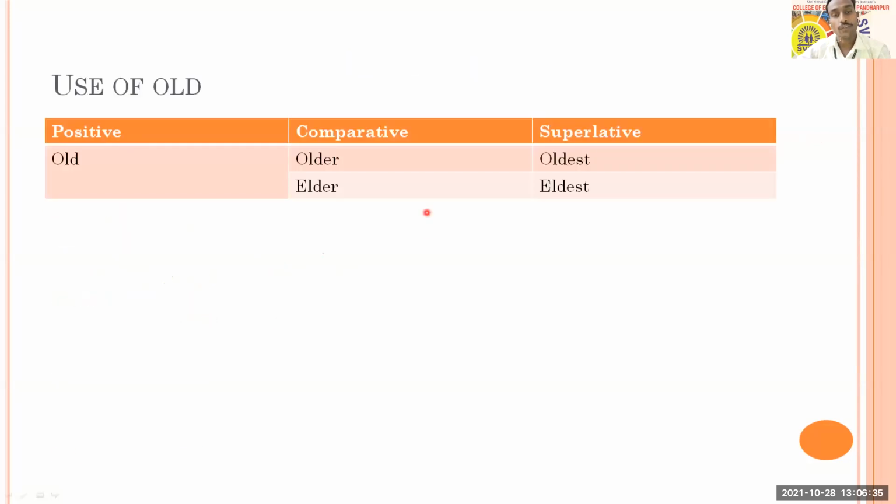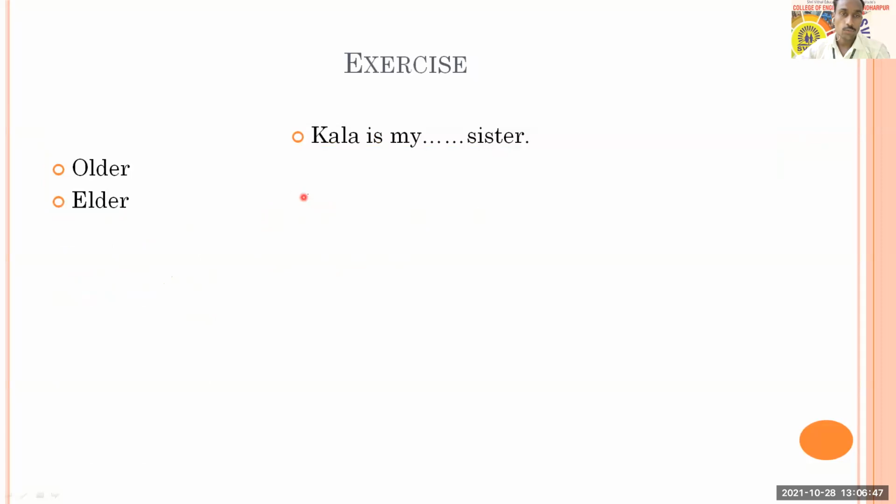The next kind of adjectives we have here is old, and here you are getting older and oldest, and another way is elder and eldest. Okay, so based on this, you have to answer me. Kala is my dash sister. Here only two options are given, older and elder. This time I will not launch a poll, because for two options you can answer through the chat box.